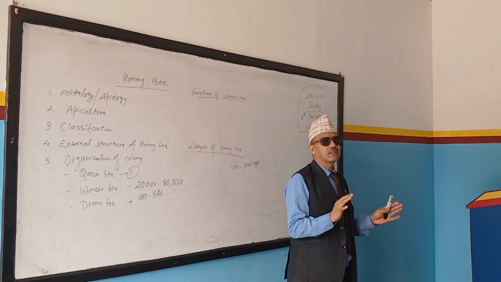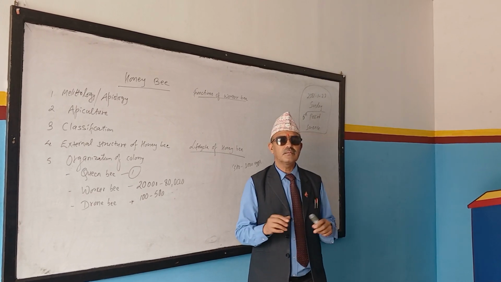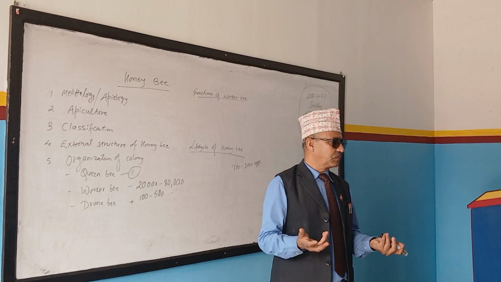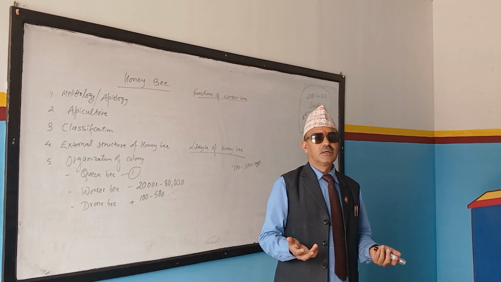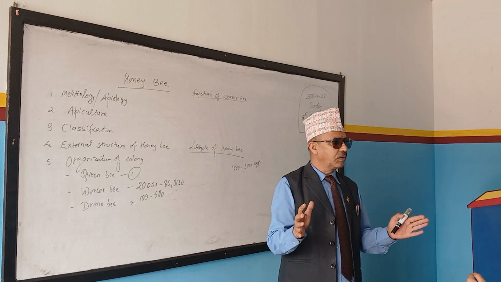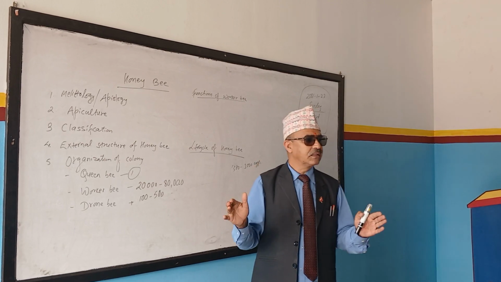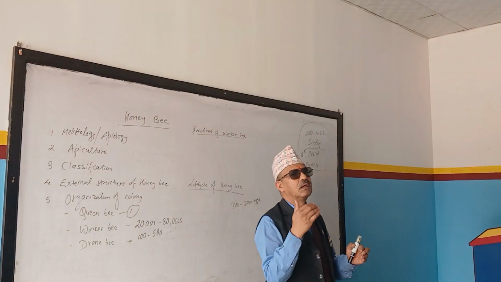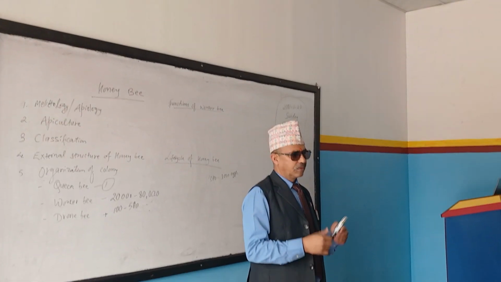So she just inspects. If there is a vacancy, then she will lay; otherwise she doesn't.